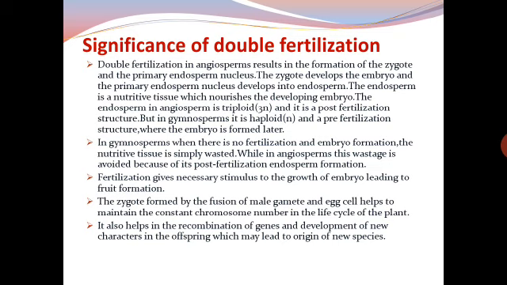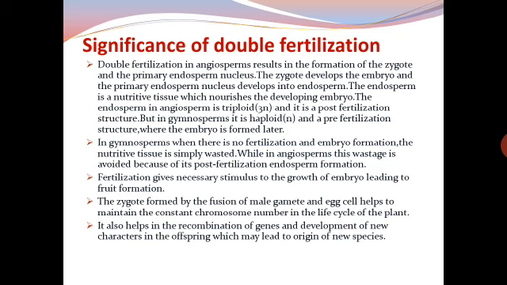In gymnosperms, when there is no fertilization and embryo formation, the nutritive tissue is simply wasted, while in angiosperms this wastage is avoided because of its post-fertilization endosperm formation.